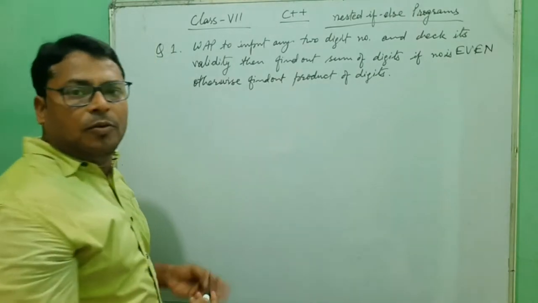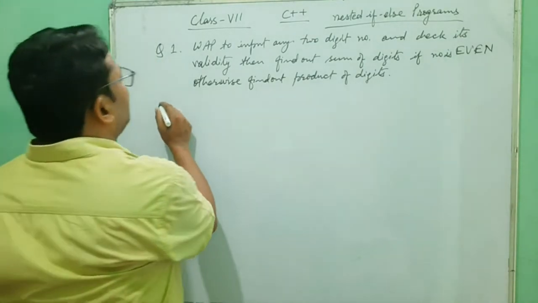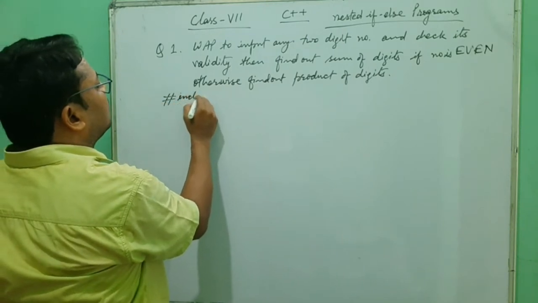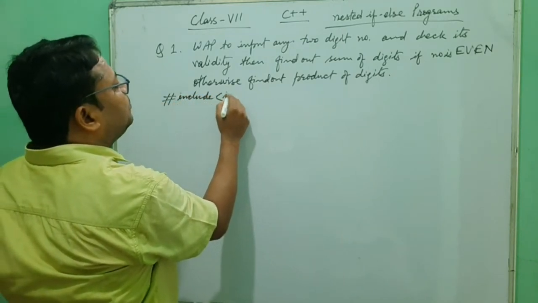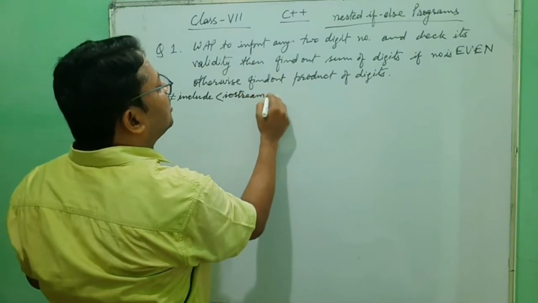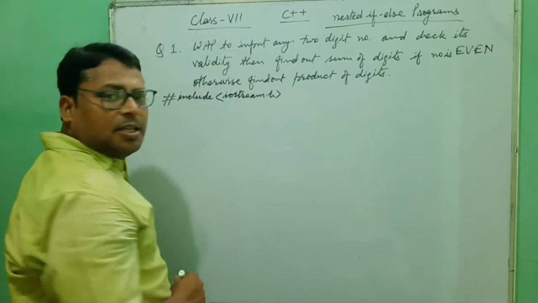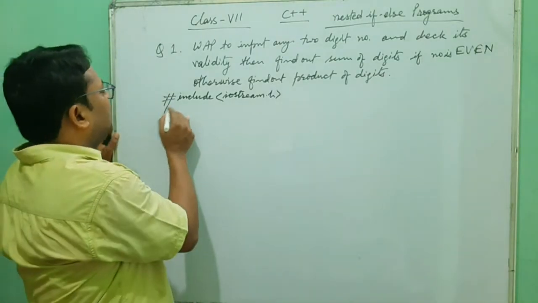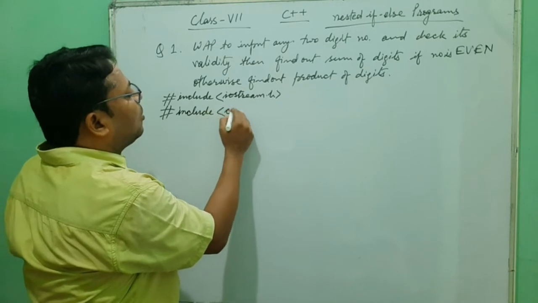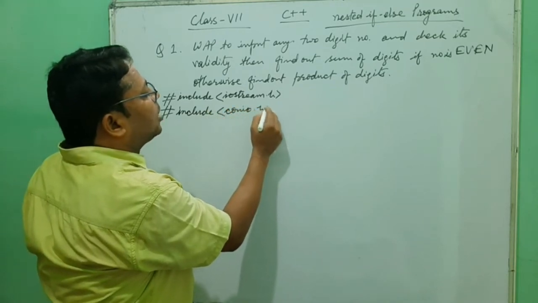Okay, now we start to write the program. We write here #include <iostream.h>, which I have discussed clearly previously. Next, #include <conio.h>.